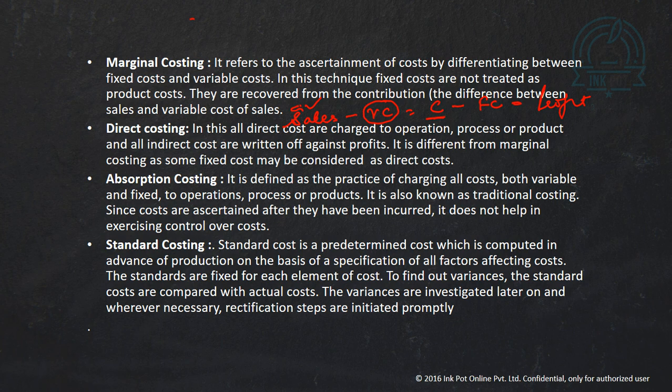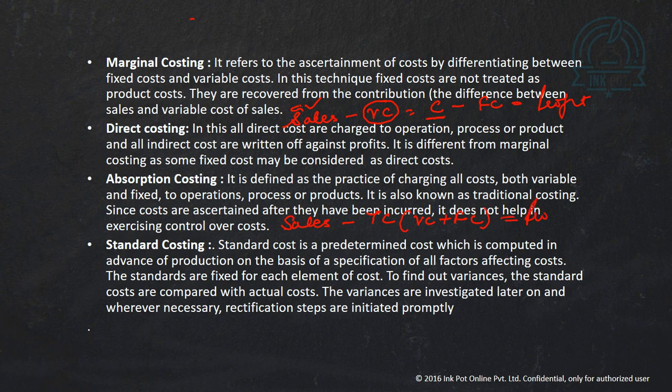Now next we have absorption costing. Absorption costing is also known as full costing. In this, we charge full cost from the sales. That is, unlike marginal costing, wherein we deducted only variable cost from the sales to calculate the contribution, in case of absorption costing it is like this: sales minus total cost. Whenever we use the word total cost, it means variable cost plus fixed cost. So we deduct the entire total cost from the sales to get the profit.